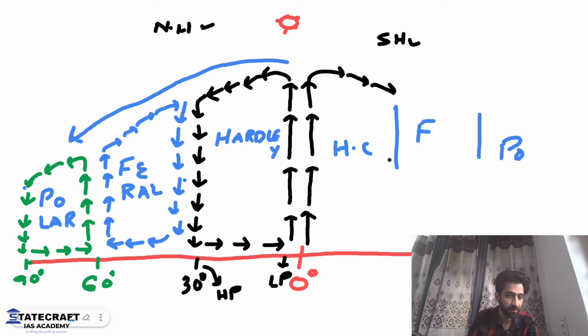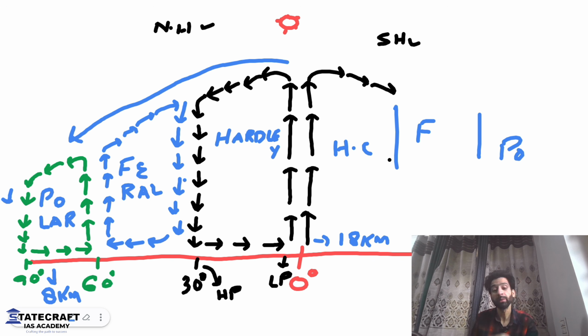So the air will be low. The atmosphere height is less. That is why at the equator we have the height of around 18 kilometers of troposphere. At the poles we have only 8 kilometers. This is not by chance that I drew it like this. This is how the shape of the atmosphere is.